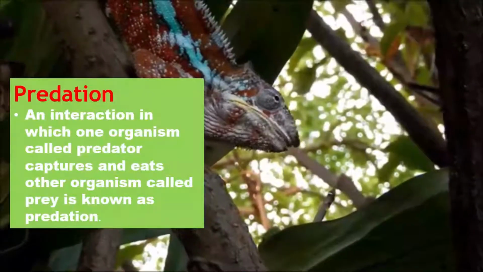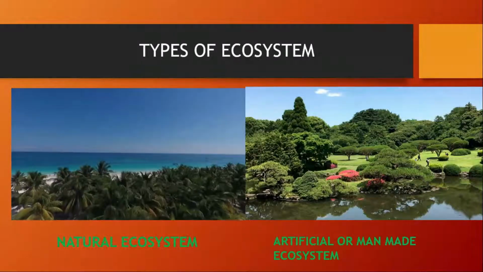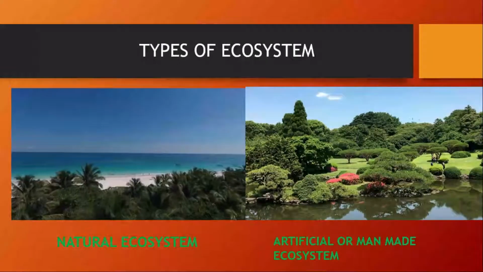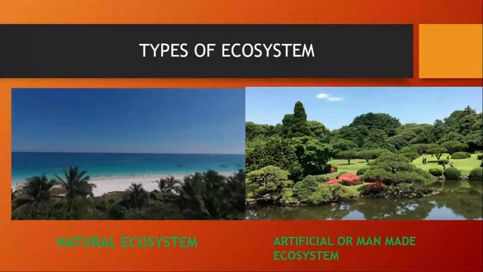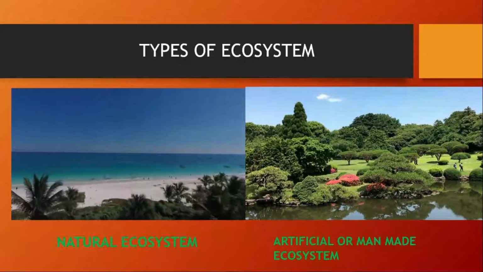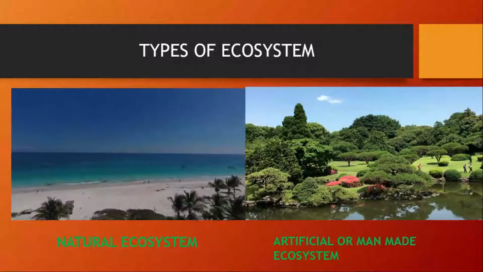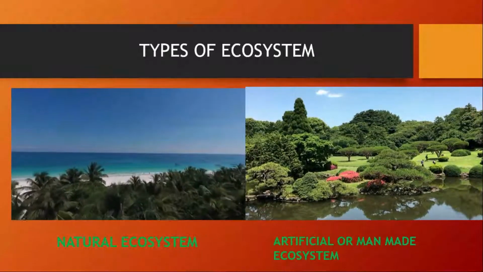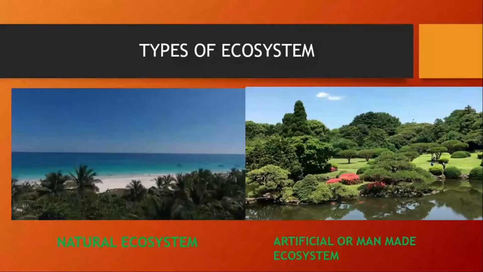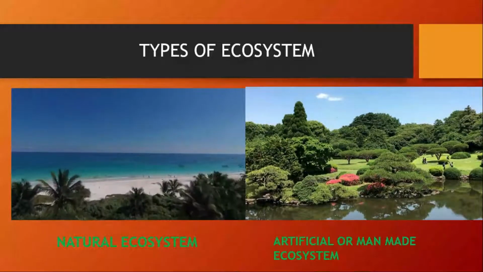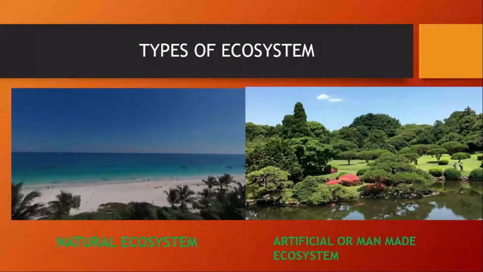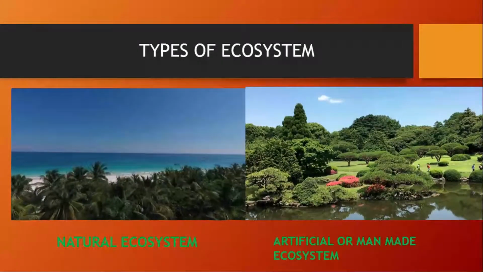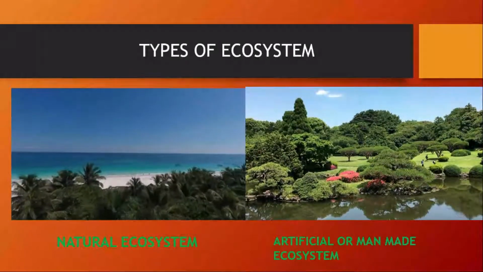Now, types of ecosystem. When we broadly categorize, there can be two types of ecosystems: the natural ecosystem and the artificial or man-made ecosystem. The natural ecosystem consists of two types. It may be a terrestrial or land-based type, or an aquatic or water-based type. Now, in the diagram, you can see a sea. A sea is an example of an aquatic natural ecosystem.